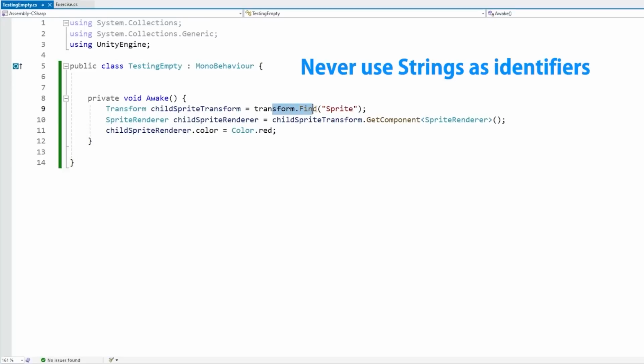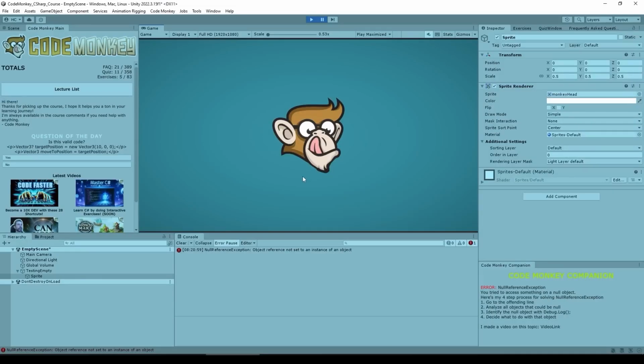Here the code is doing a transform.find to get the child sprite, then gets the sprite renderer and changes the color. So quick question, can you spot the error instantly? And I'll give you a hint, the error is actually not in here. The error is actually over here in the editor. So again, can you spot it? And the answer is no. I know for certain that you cannot spot it because the error is literally invisible.